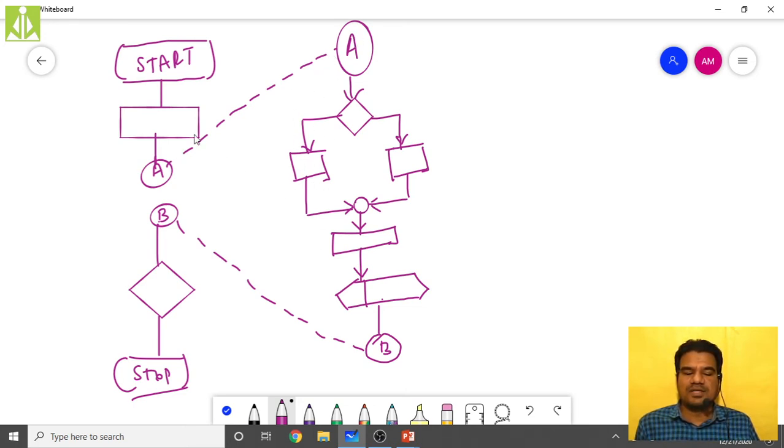So the first point, for the first time when we are using connectors: when you are reaching the end of the page and there is no scope to draw more flowchart, we simply keep a connector there and go to the next page, and with that same connector we start the leftover flowchart, the rest of the flowchart. That is one point. The second thing is, whenever it is very difficult to put complex content inside the small space of your flowchart, simply put that same content beside the flowchart or somewhere else on the paper, and have the proper A and B connectors like this.